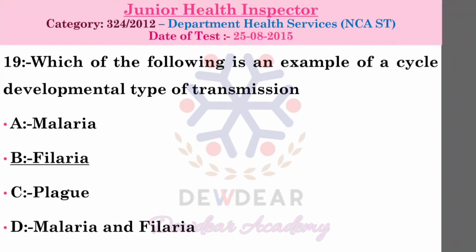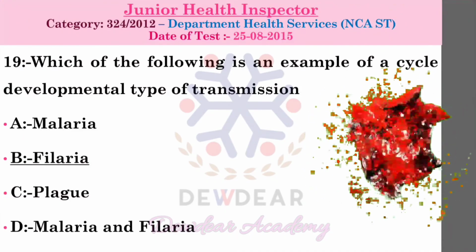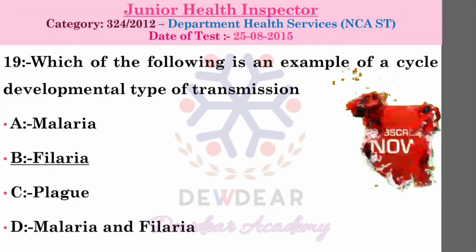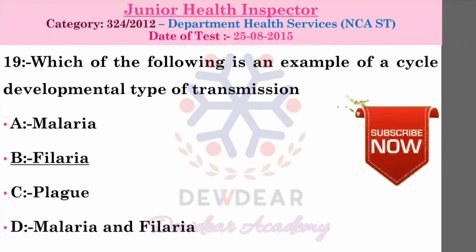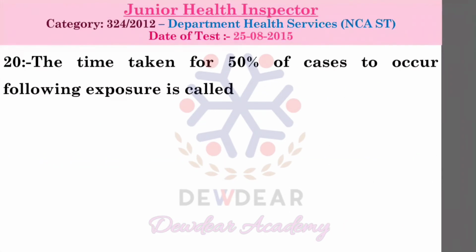So there are three types of mode of transmission of disease through biological vectors, that is cyclodevelopmental, propagative and cyclopropagative. Cyclodevelopmental example is filarial parasite in Culex mosquito. Propagative transmission example, plague bacilli, and cyclopropagative example, malaria parasite. So here the question is the example of cyclodevelopmental type of transmission. Answer is filaria.